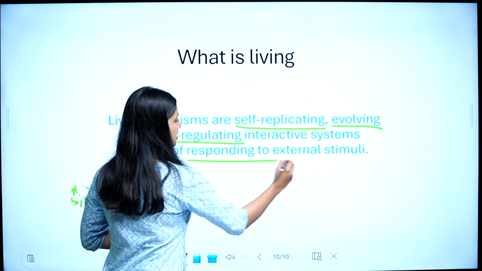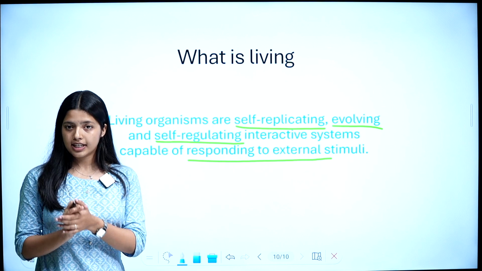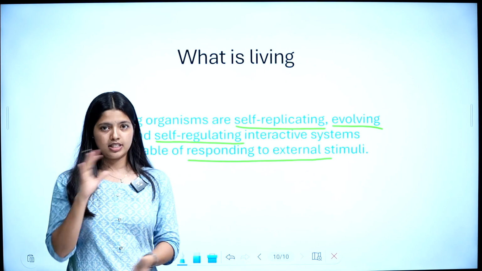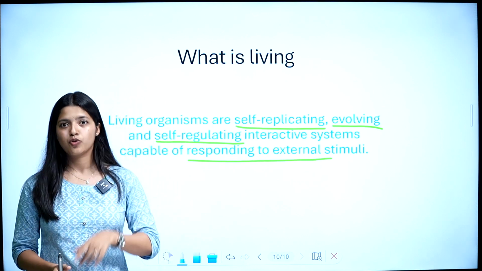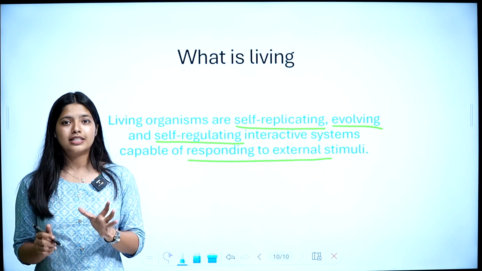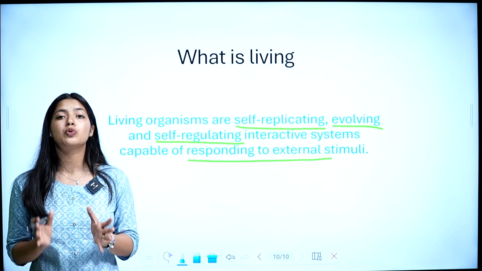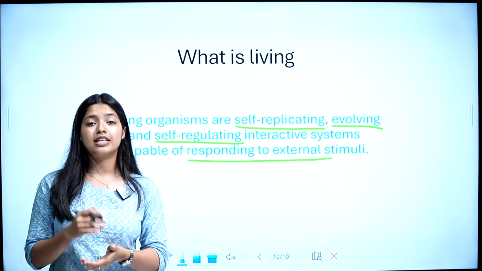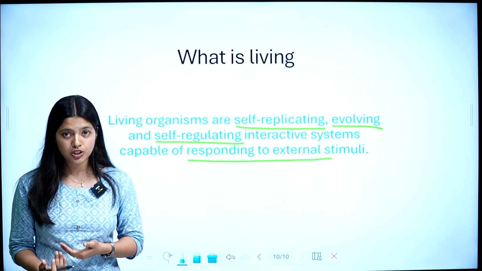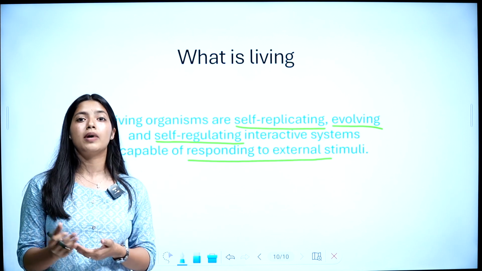Is that clear? Once again, let's recap everything. First we talked about a scientist, Ernst Mayr. Who was he? He was known as the Darwin of the 20th century, and his studies were based on the origin of species, diversity and evolutionary biology.